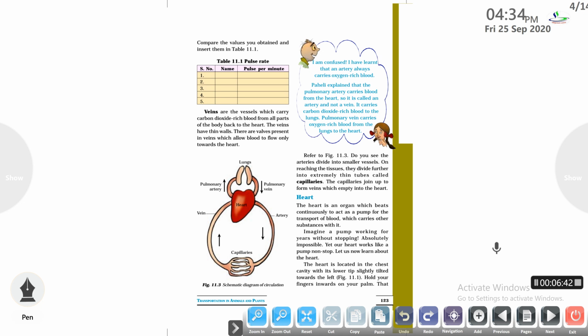Next are the veins. Veins are the vessels which generally carry the carbon dioxide rich blood, or the impure blood. They transfer the carbon dioxide rich blood from all the parts of the body to the heart for further purification. The veins generally carry the impure blood, so they have thin walls. There are valves which are present in the veins, which allow the blood to flow towards the heart.